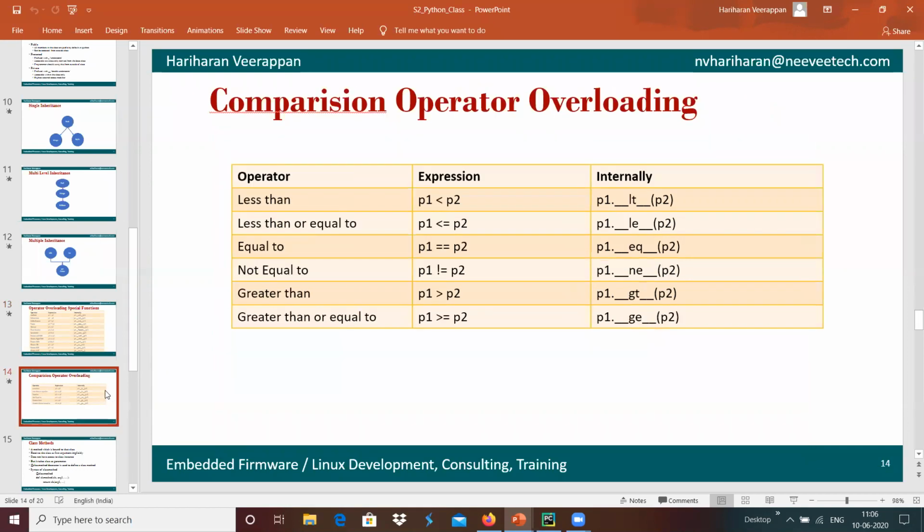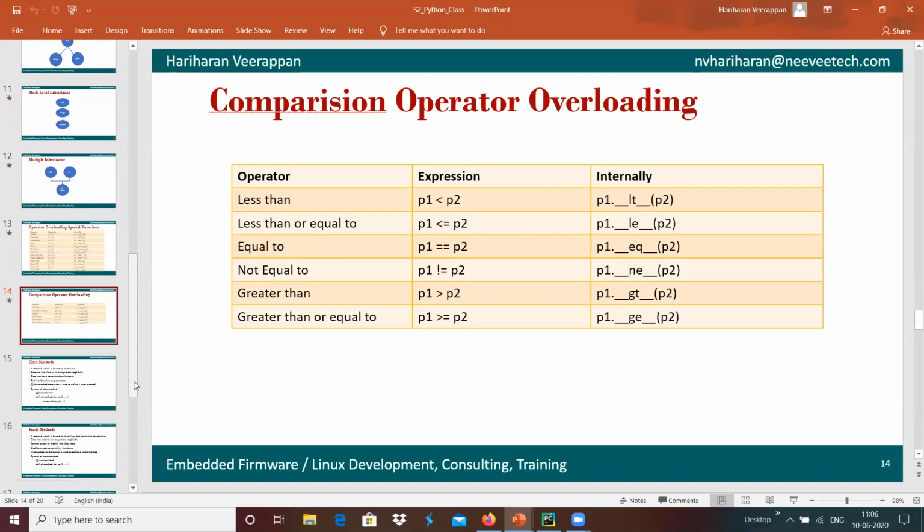Then we have comparison operator overloading, which can be done with less than as LT, less than or equal as LE, equals as EQ, NE for not equal, GT for greater than, and GE for greater than or equal. This provides operator overloading in object-oriented programming.